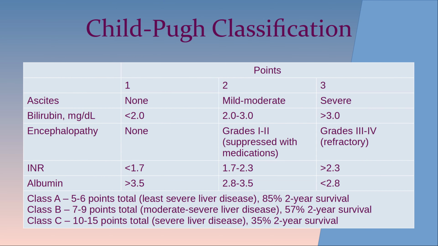Let's talk about the Child-Pugh classification to assess severity of liver disease. It is composed of several categories: the severity of ascites, total bilirubin, the presence of encephalopathy, grades 1 or 2, suppressed with medications, 2 points, grades 3-4, refractory, 3 points, levels of INR and serum albumin. The point scores are then added up and classified as class A, B, or C.